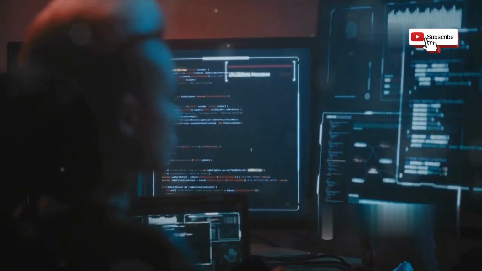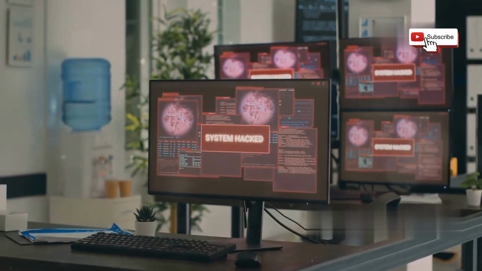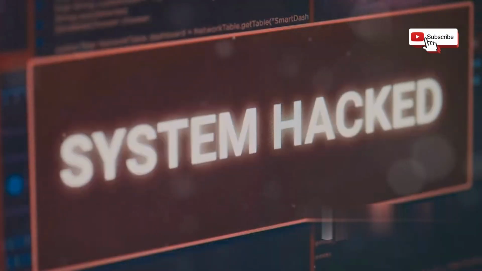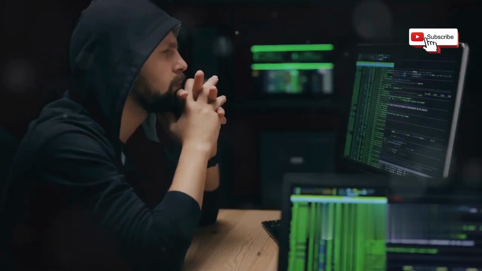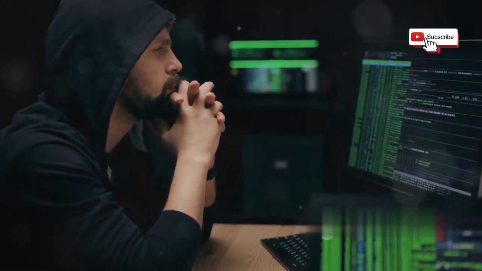Another essential tool is a vulnerability scanner. This software automatically scans websites and networks for known weaknesses. These vulnerabilities could be outdated software, misconfigured servers, or even human error. Once a vulnerability is identified, hackers can exploit it using various methods.